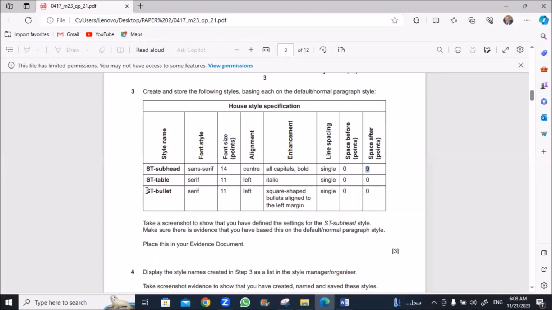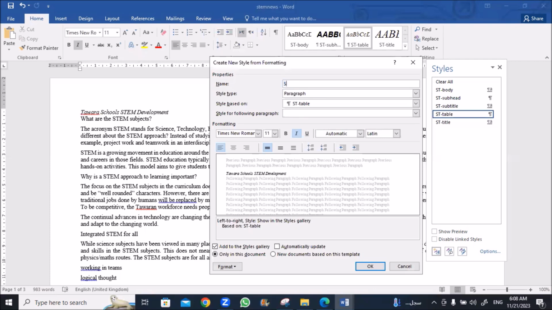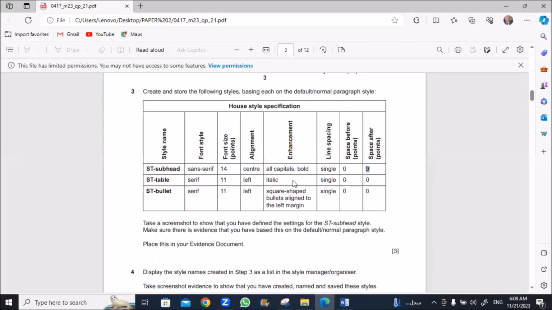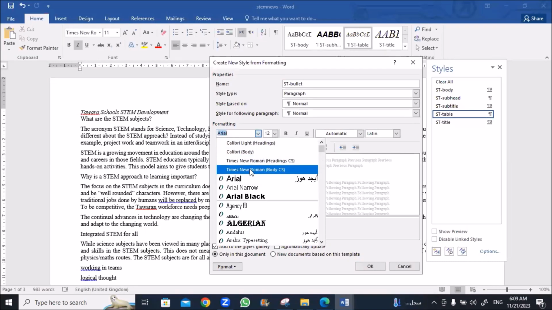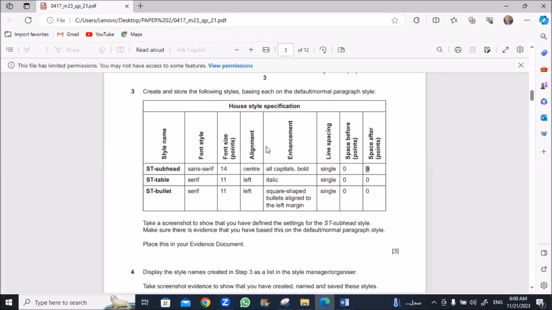The last style, ST bullet. Create a new style as ST dash bullet, based on Normal. Serif, which is Times New Roman, 11, left. Times New Roman, 11, and this align is left. Square shape bullets align to the left margin.